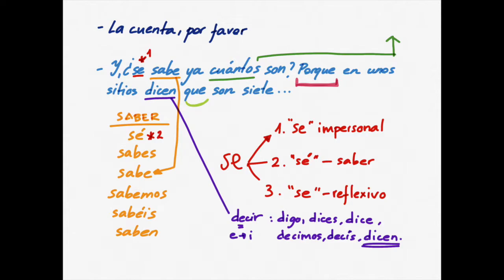And we also have se number three, and it's a reflexive one. But now here we are using se as an impersonal. Se sabe. Do you know? I think in English you don't really have impersonal structures, but in Spanish we have. So, y se sabe ya cuántos, how many. If you also want to know more about questions and answers, you can click the link above.